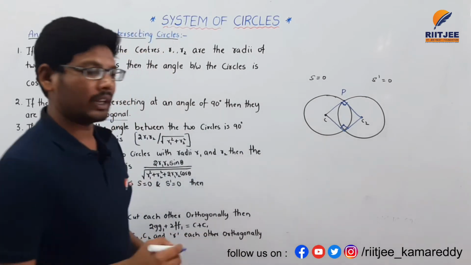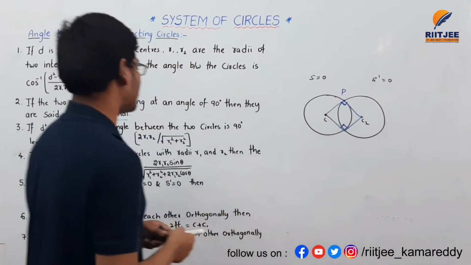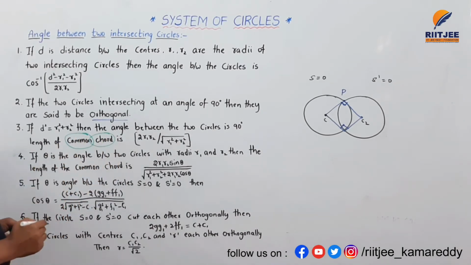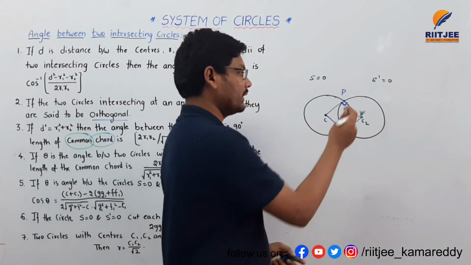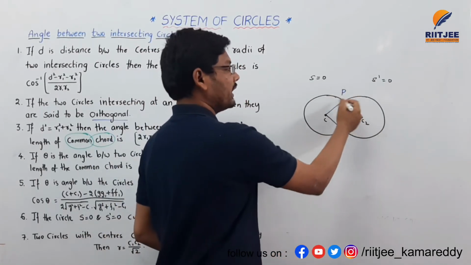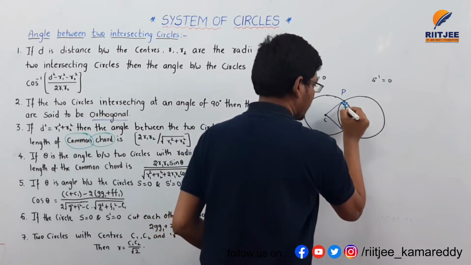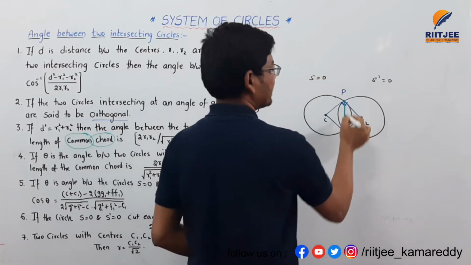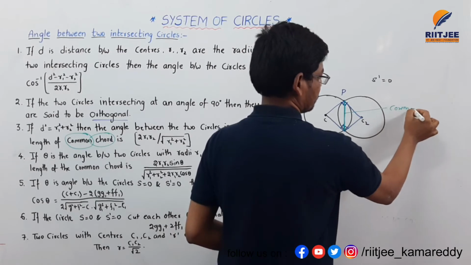If you want to find the length of the common chord, observe clearly: these two circles are intersecting perpendicularly. The green line is called the common chord.